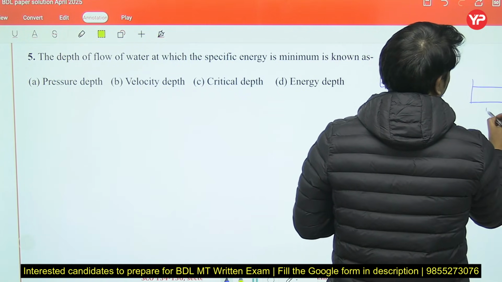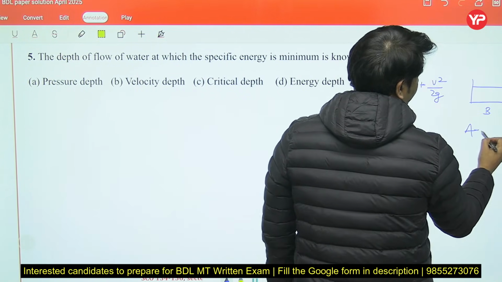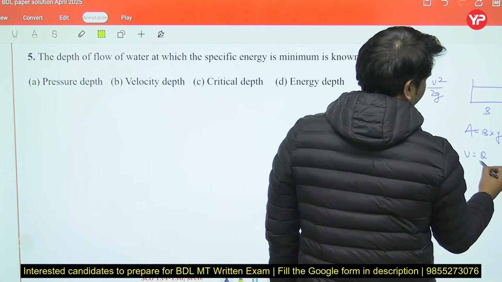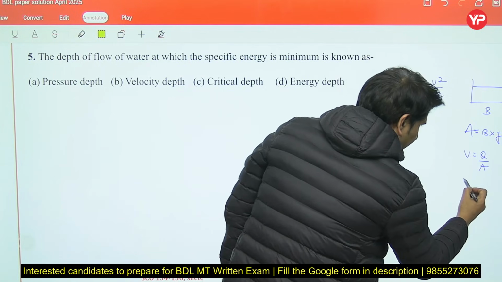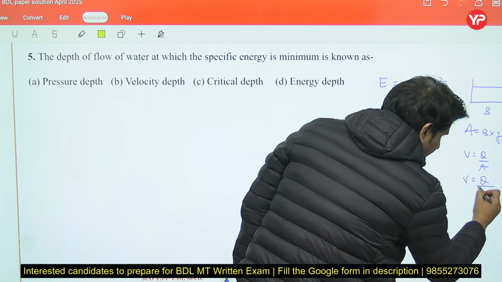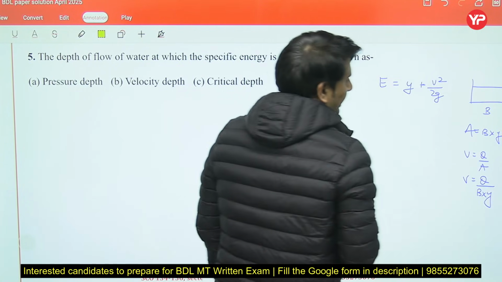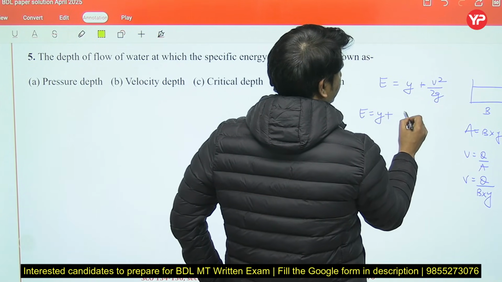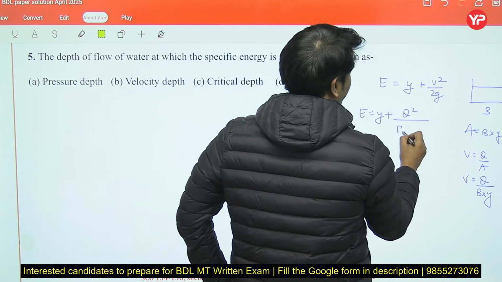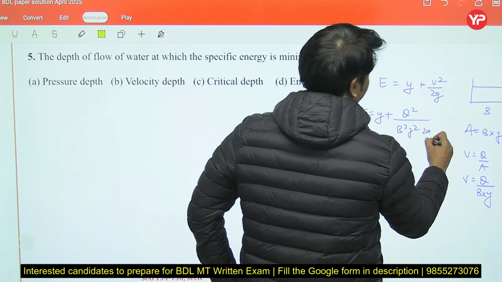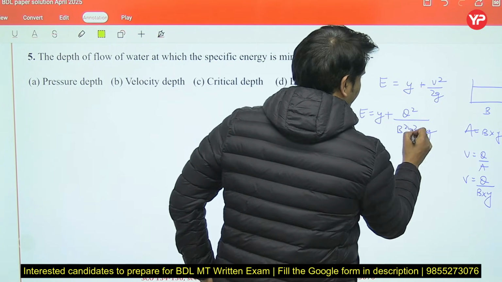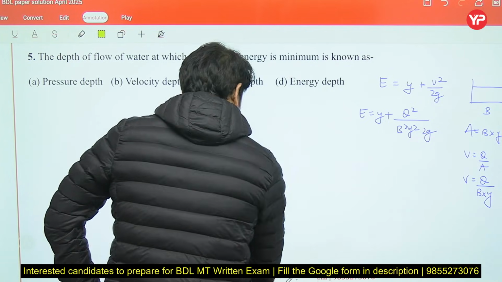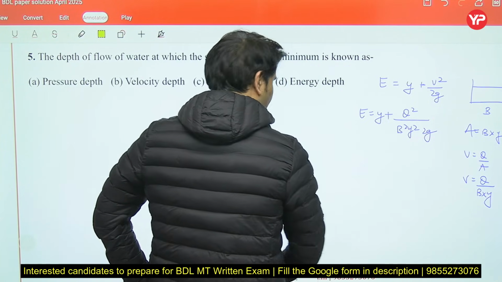A rectangular channel looks like this. This is the depth, this is the base width, then the cross section area will be B into Y, and velocity is equal to discharge upon area. Area you have calculated above; put it here and it will come out as Q by B into Y. So E is equal to Y plus Q square upon B square Y square 2G. Now simplify this equation further.